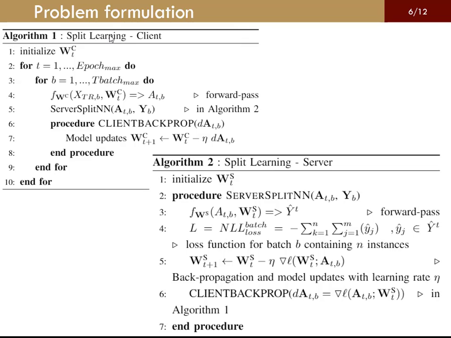Here is the problem formulation in algorithmic form. The client will first initialize its neural network portion and for each batch of each epoch the client will do a forward pass and send the output of its portion to the server. In algorithm 2, the server will also do the forward pass through its neural network and afterwards calculate the loss. This loss is then back propagated to the cutoff layer and the gradient at the cutoff layer is sent back to the client. The client will also update its weights using the back propagation, and this process will continue till the split neural network gets good accuracy.